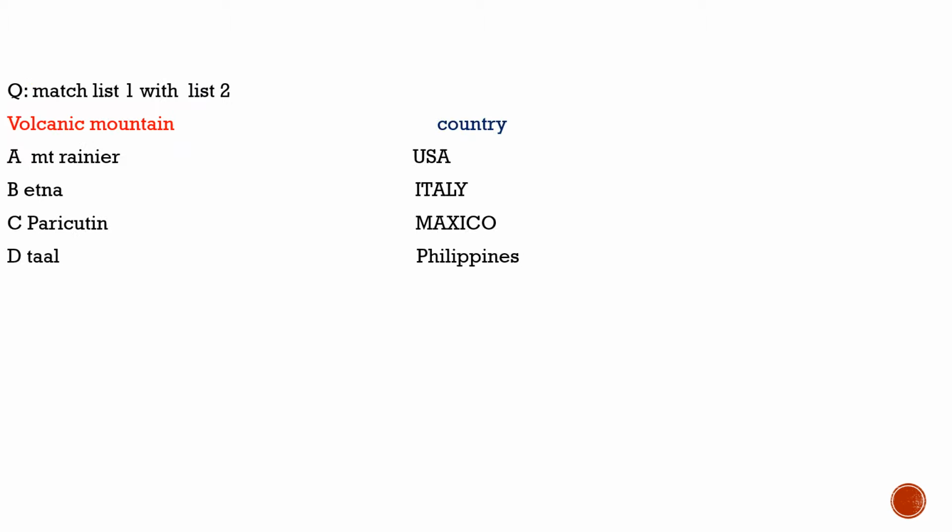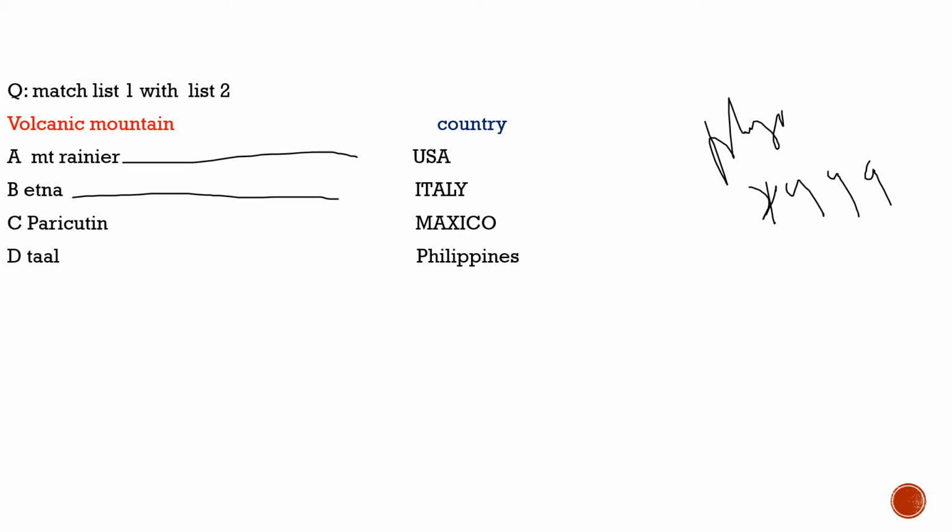Here the question is from physical geography, and this question was asked in 1999. It highlights various volcanic mountains, and we have to match which country these mountain peaks belong to. If you have followed me, you would know whenever such questions come, I try to avoid confusion and always try to match them correctly. Here the question says match Mount Rainier, USA; Mount Etna, Italy; Paricutin, Mexico; and Pinatubo, Philippines. So all four are matched correctly.